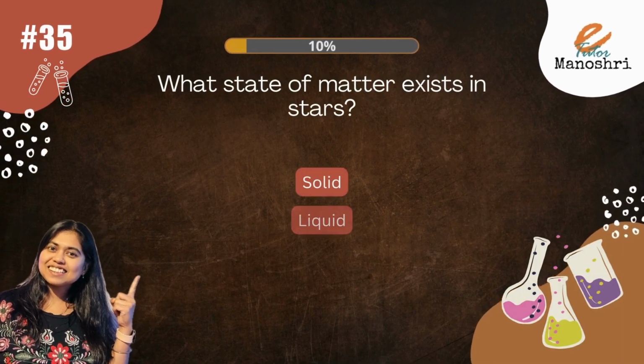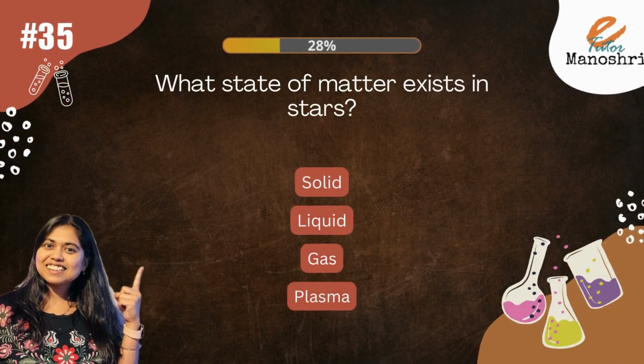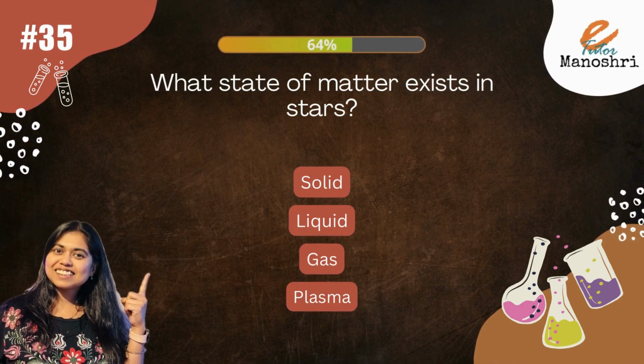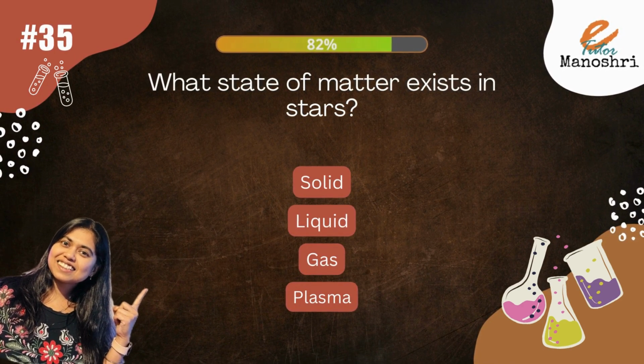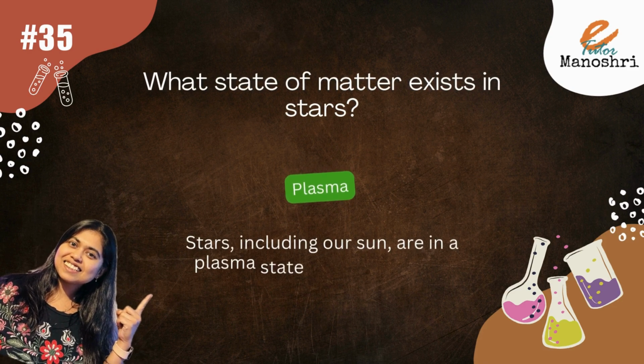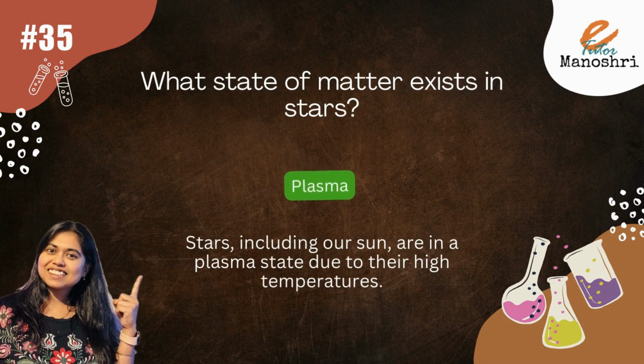What state of matter exists in stars? The options are solid, liquid, gas, or plasma. The answer is plasma. Stars, including our Sun, are in a plasma state due to their high temperatures.